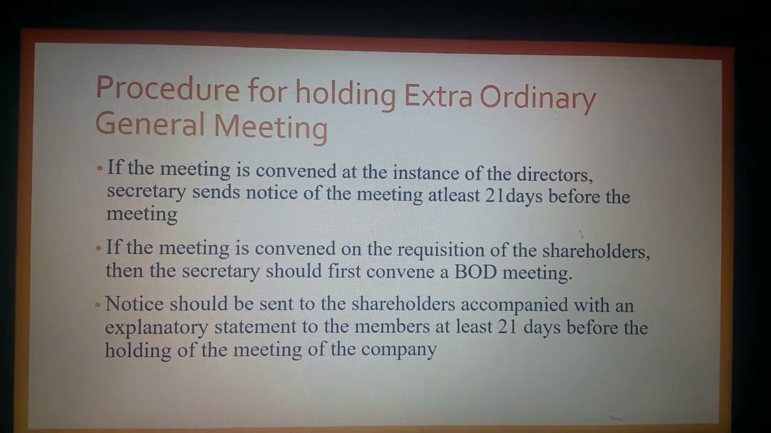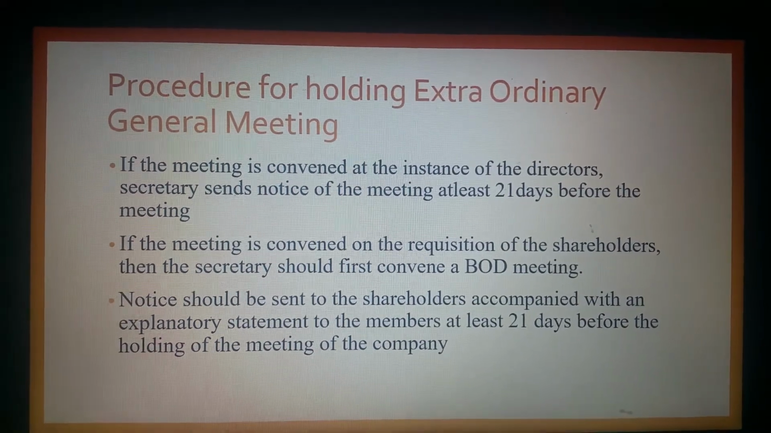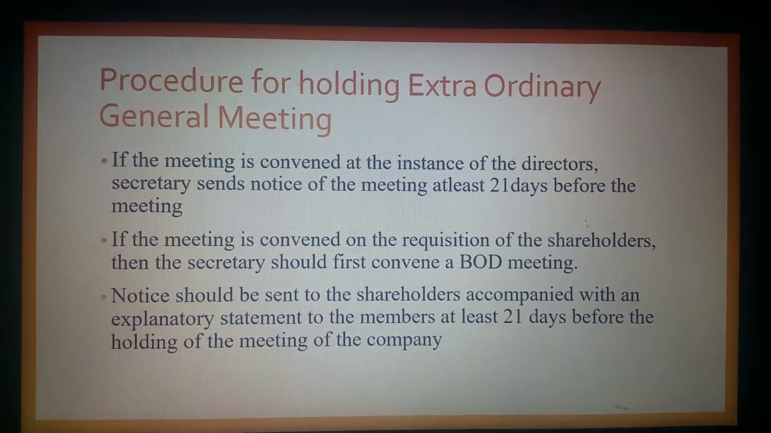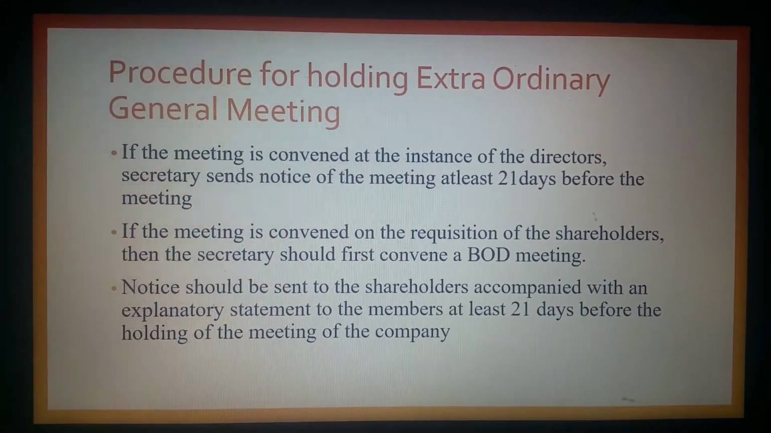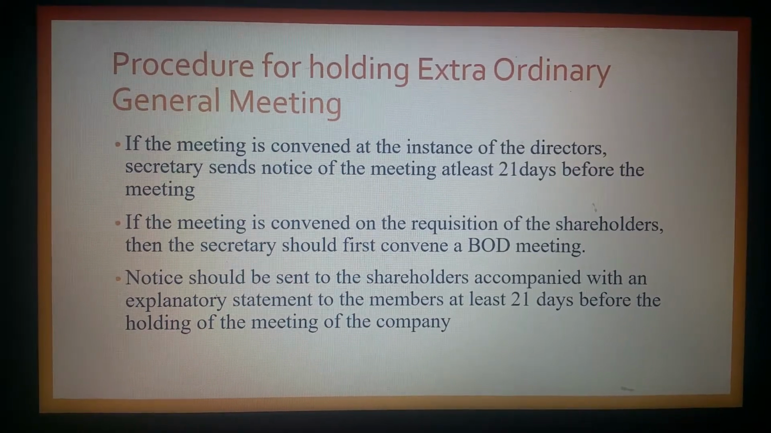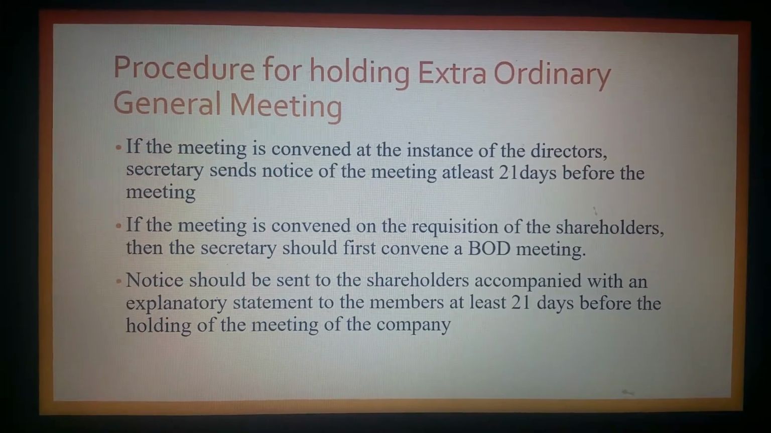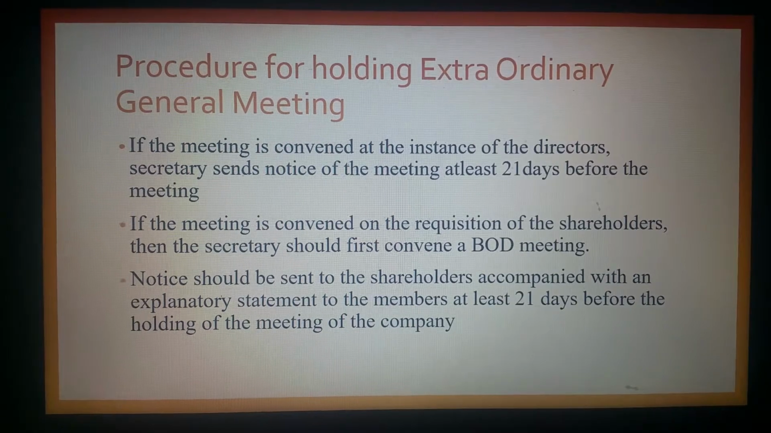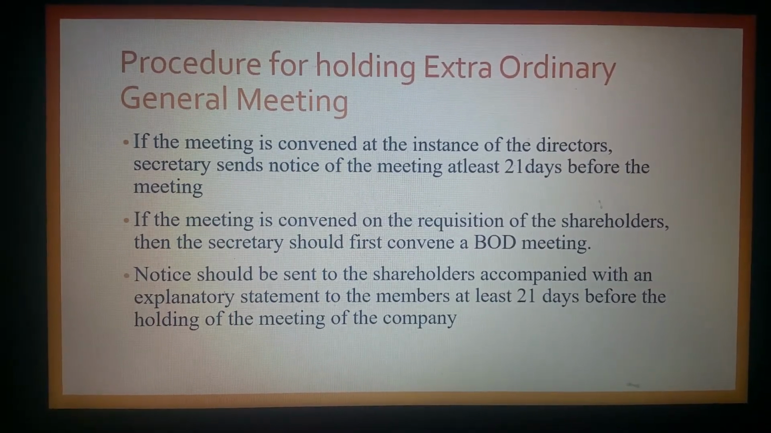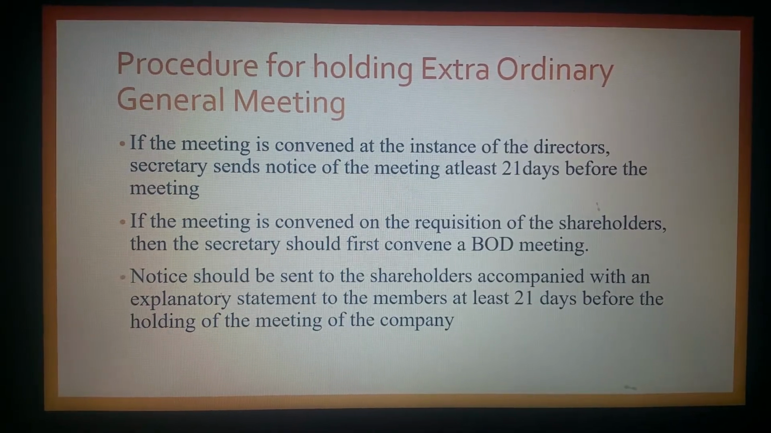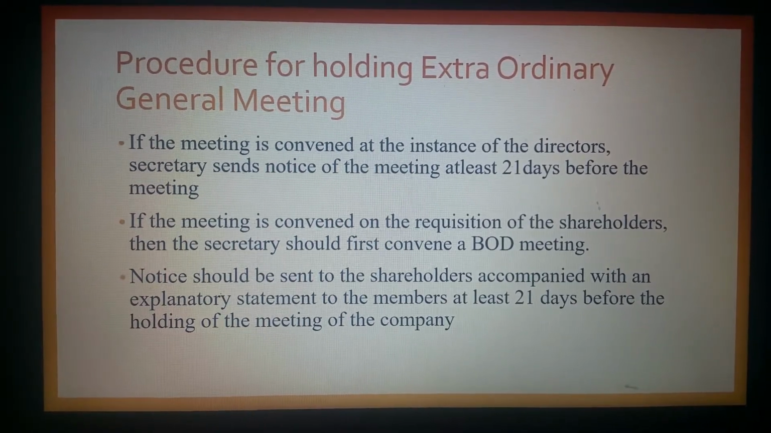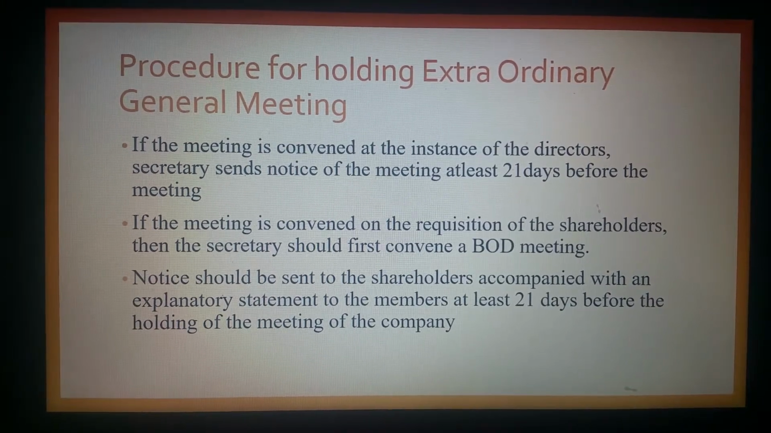Now let's look into the procedure for holding an extraordinary general meeting. If the extraordinary general meeting is convened at the instance of the directors themselves, then once the directors hold the board of directors meeting and decide the day, time and place of the extraordinary general meeting, the directors will notify the secretary to send a notice of the extraordinary general meeting at least 21 days before the meeting. Along with the notice, an explanatory statement should also be sent to the shareholders.